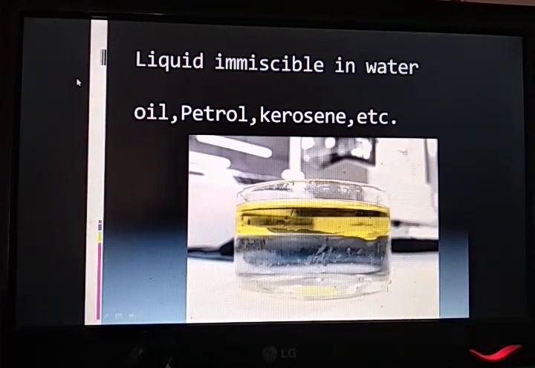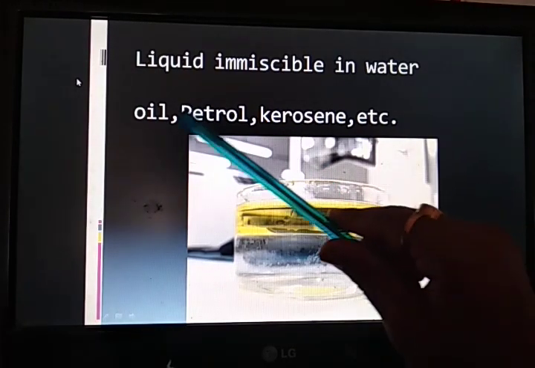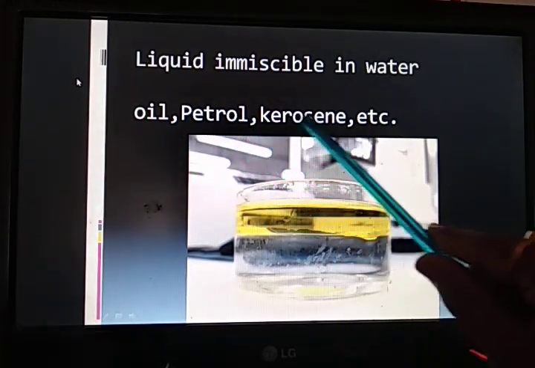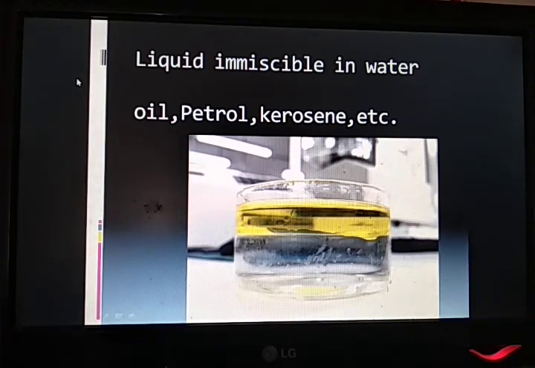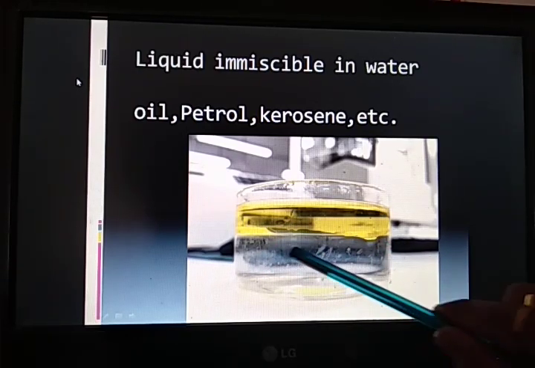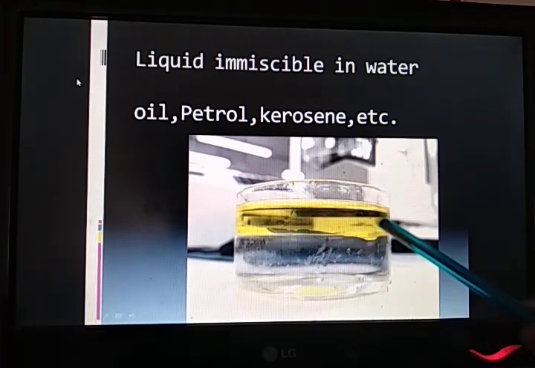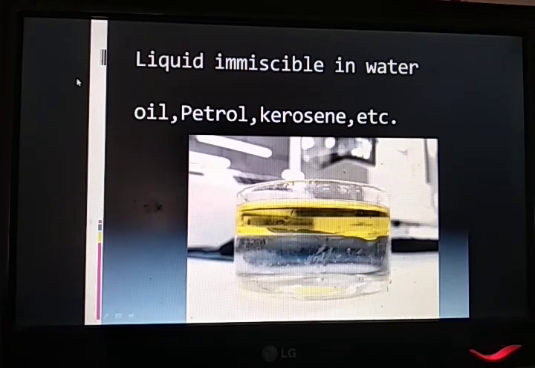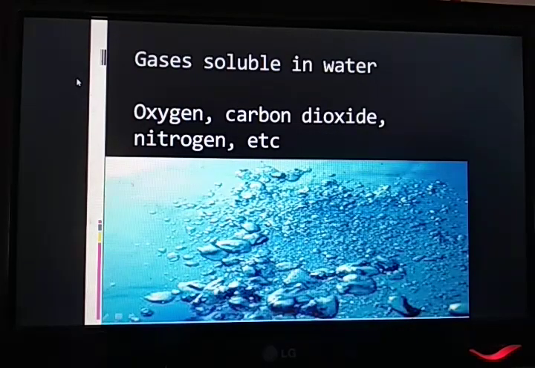But here you can see some liquids which are immiscible. For example, oil, petrol, kerosene. These are immiscible liquids, meaning they will not get mixed with each other. Here you can see two different layers of two different liquids. Down you will see water and the upper layer is a liquid like oil or petrol. Hence they are immiscible liquids. They will not get mixed completely with water.